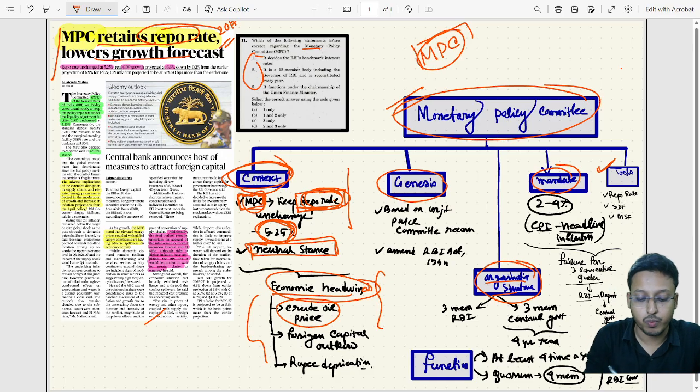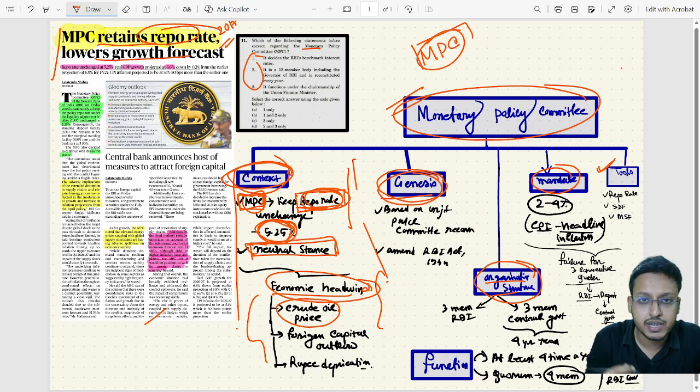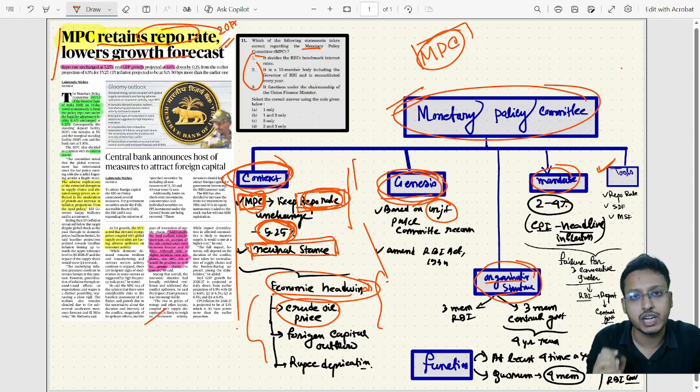Now that we understand the context, what we need to further understand is the genesis. This Monetary Policy Committee is primarily established to tackle inflation, to manage inflation, and it was established based on the recommendation of the Urjit Patel Committee.